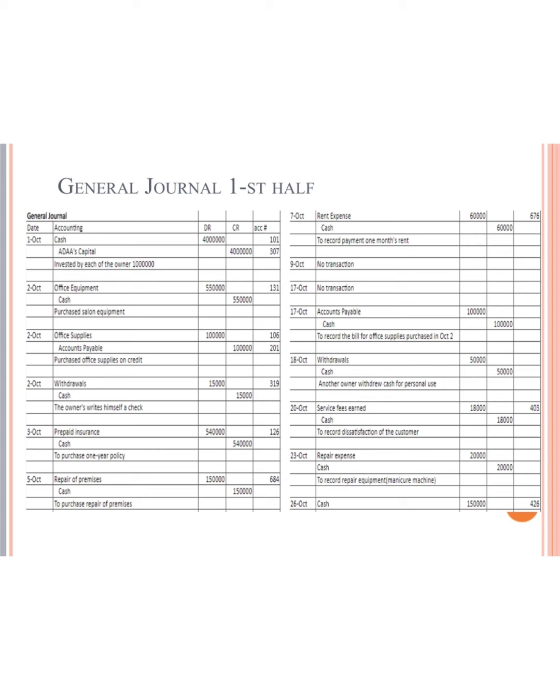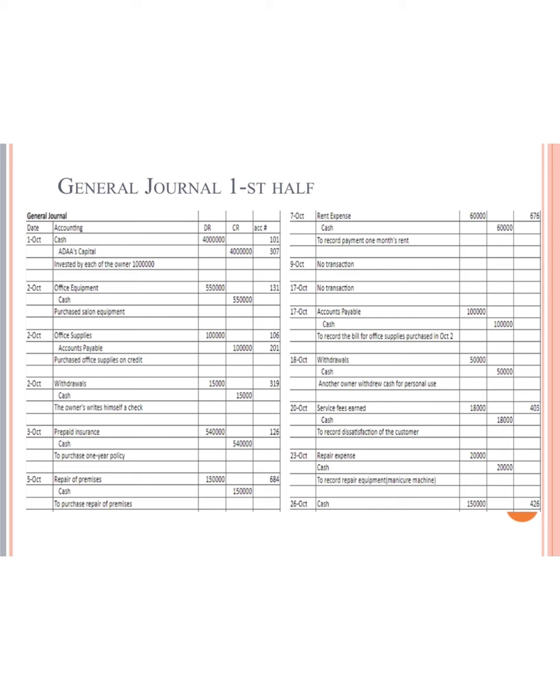On 5th October, for repair of premises, we spent 150,000 tenge, and on the 7th October, for rent expense, we spent 60,000 tenge. On the 9th October, we don't have any transactions. On the 17th October, to record the bill for the office supplies purchased on 2nd October, we have accounts payable of 1,100 tenge. On the 18th October, we again have withdrawals: another owner withdrew cash for personal use.